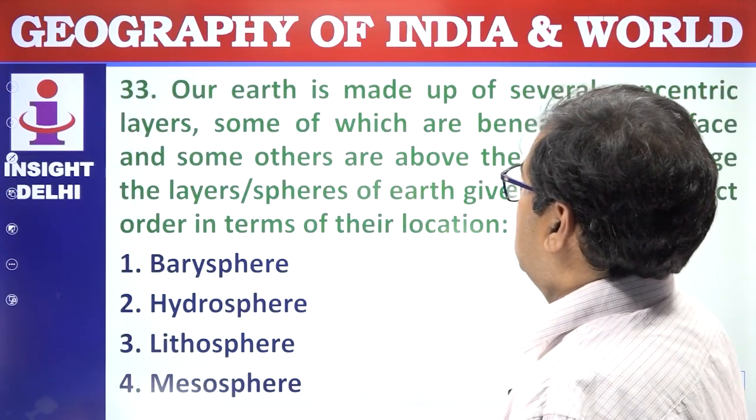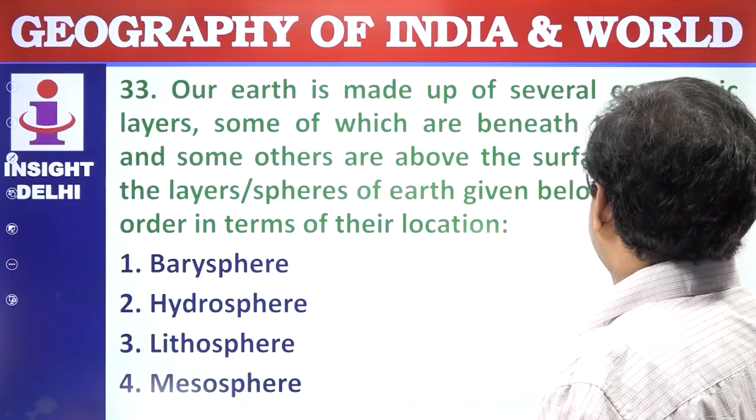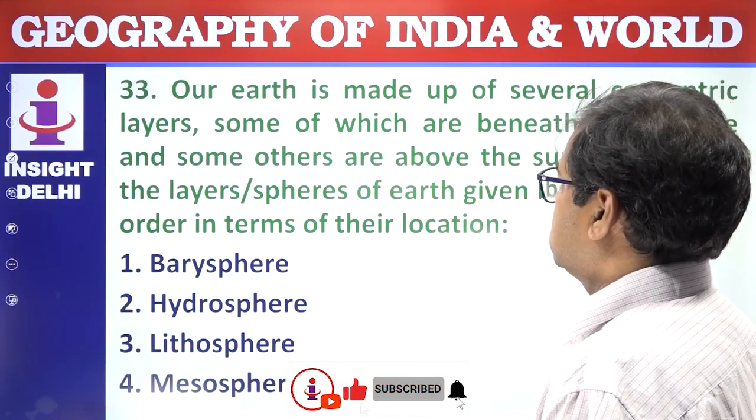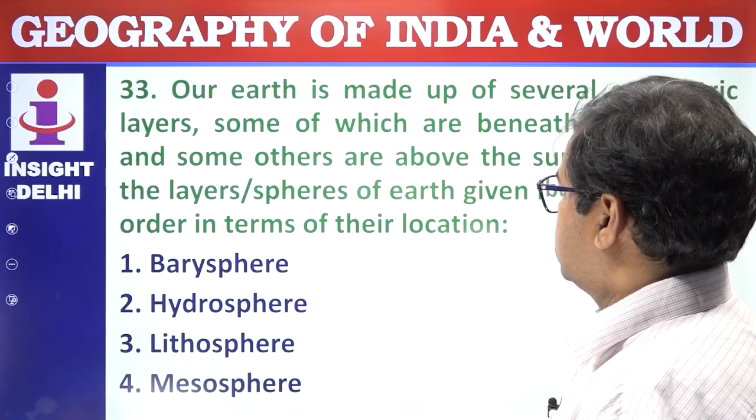Next question. Our earth is made up of several concentric layers, some of which are beneath the surface and the other are above the surface. Arrange the layers, spheres of the earth given below, in the correct order in terms of their locations.